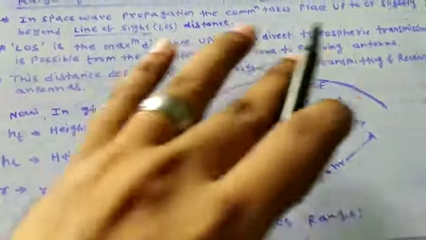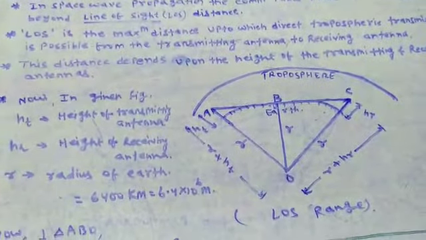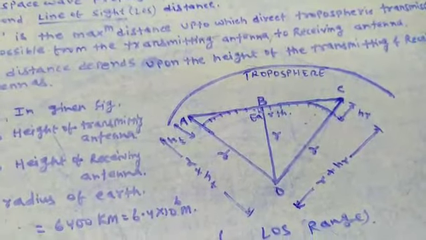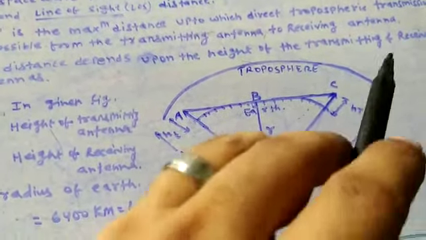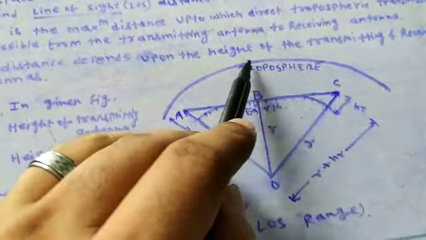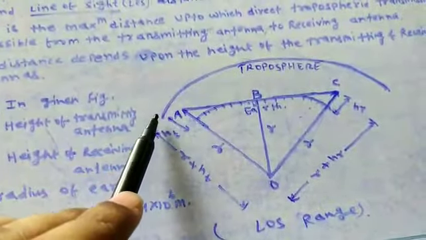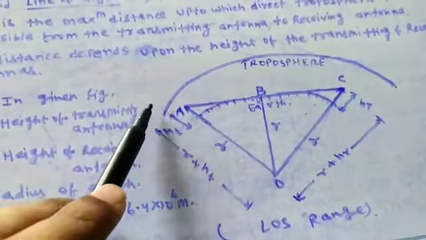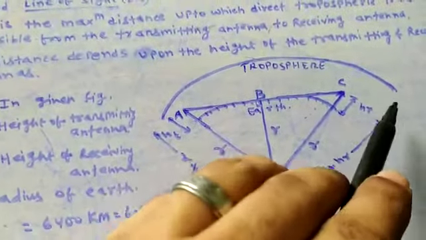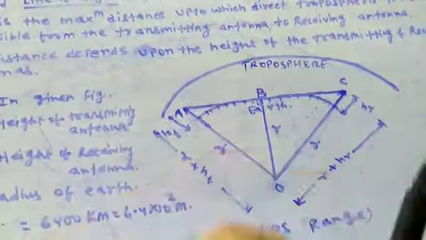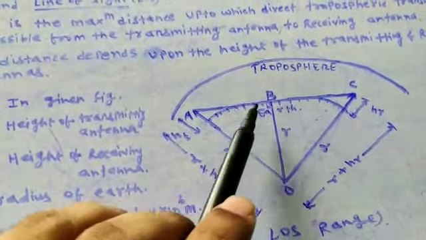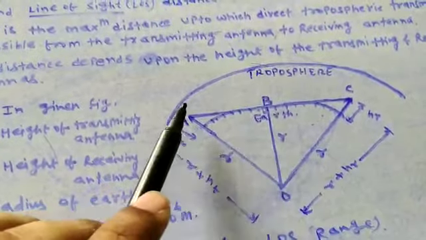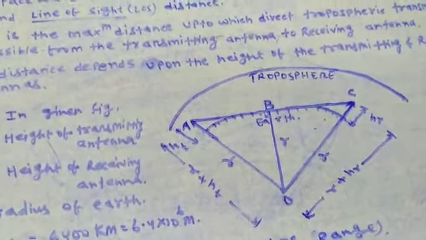Now I have drawn this particular geometry. You have to understand this geometry, which is very important to calculate the line of sight range. Since the line of sight occurs in the tropospheric region, which is the first layer of the Earth's atmospheric structure and is spread over a height of 15 kilometers from the Earth's surface, I have drawn a troposphere here. Then I have considered the Earth, and I have drawn a tangent on the Earth's surface.